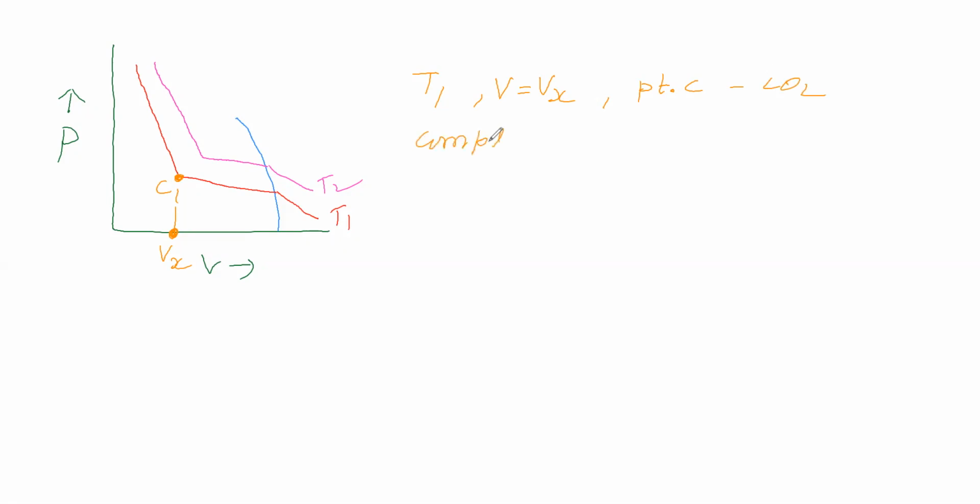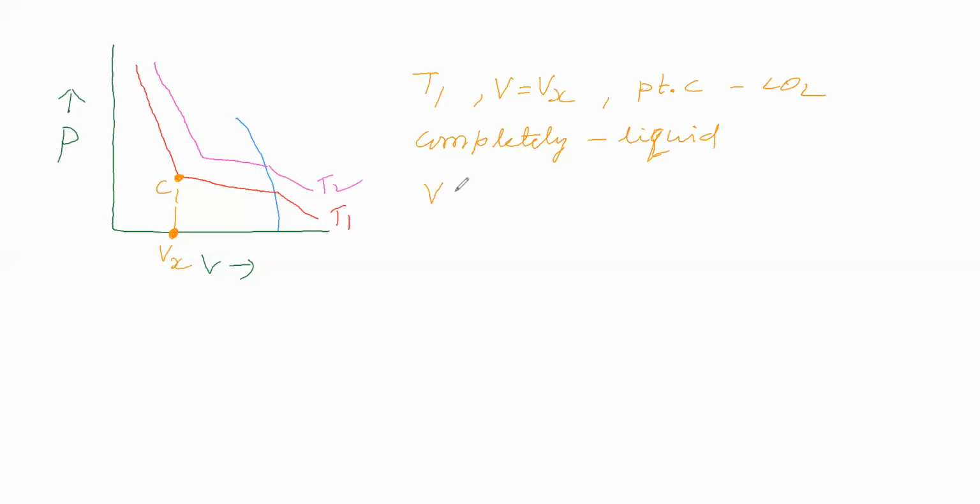Now, at T2 temperature we will see. That means at T1 temperature, when the volume is equal to Vx, at point C, carbon dioxide is completely converted to liquid.